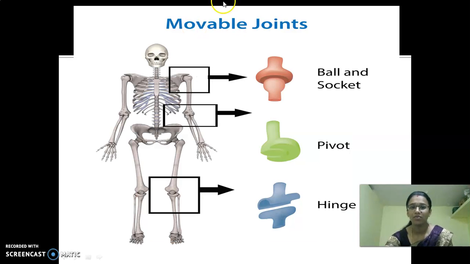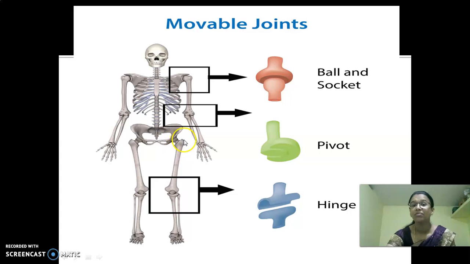Next thing. Look here, movable joints. I said we have joints, so which joints are movable? They are ball and socket joints, which are here in our shoulder. The second is the pivot joint, and then hinge joints.